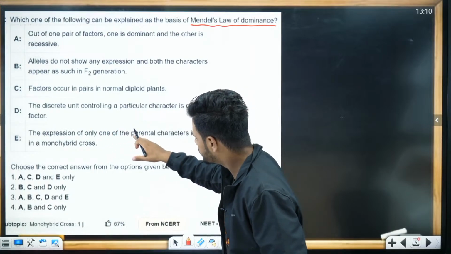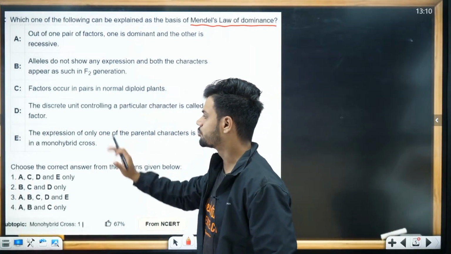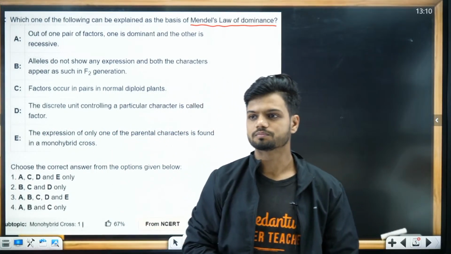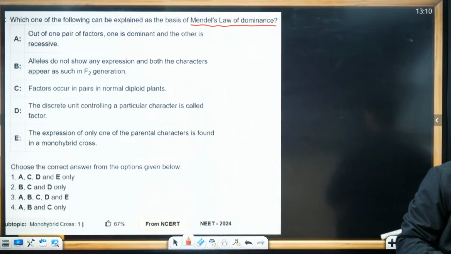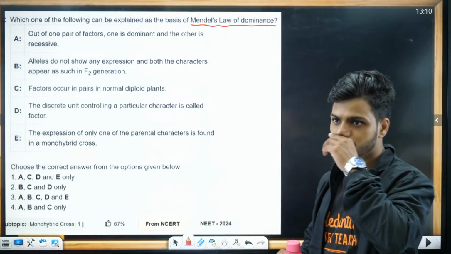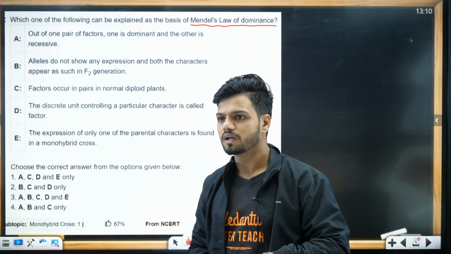Expression of only one of the parent characters is in the monohybrid. All of you, answer in the chat quickly. I will give you time. 20 seconds. 20 seconds time.